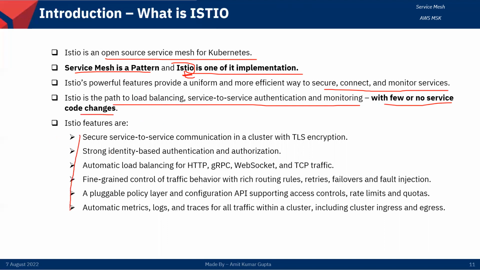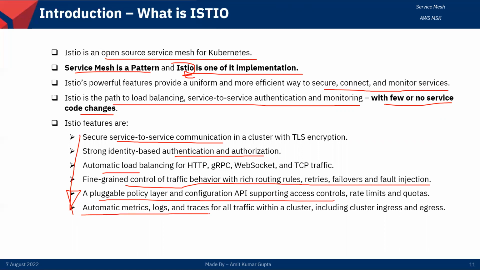And these are the main features of Istio, which we discussed in the earlier slide as well. It provides service-to-service communication, authentication and authorization, load balancing, fine-grained control on traffic behavior with rules, retries, failover and fault injection, and a pluggable policy layer and configurable support for access control, rate limits and quotas, and automatic metrics, logs and traces. Tracing is very important here, right? Over there, we are getting those things.